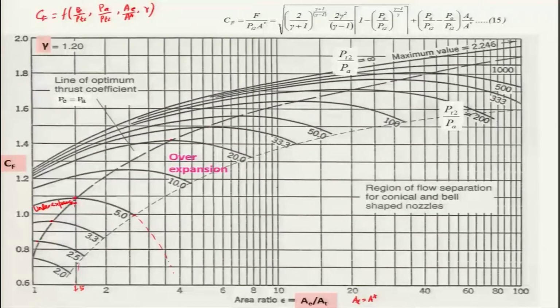Therefore, practically people always try to restrict this pressure ratio PT2 by PA to 33.3, because you won't gain much from increasing the pressure ratio across the nozzle. If you increase this pressure, then naturally the area ratio will have to increase to get the peak values of the thrust coefficient, and with an increase in area ratio, the length of the nozzle for a particular angle will be increasing.